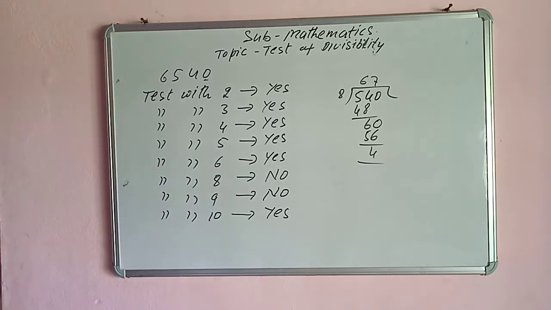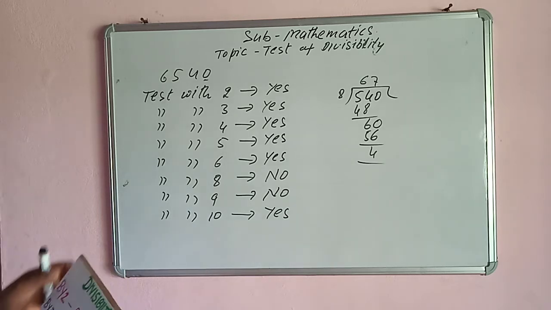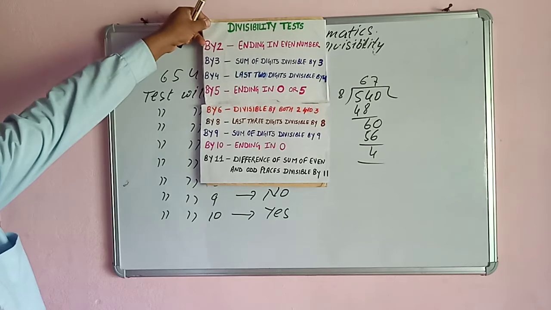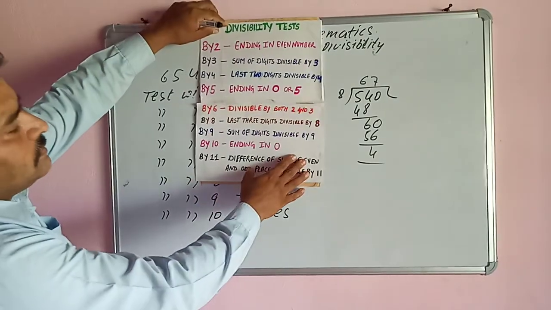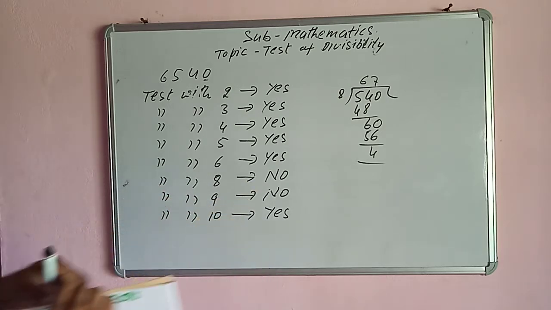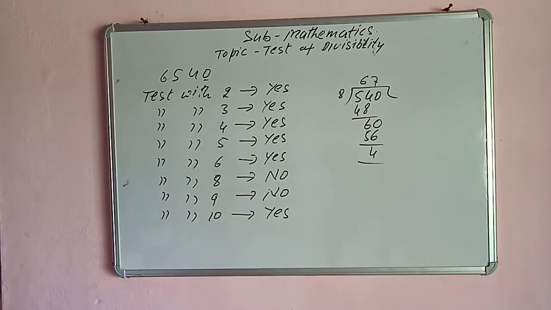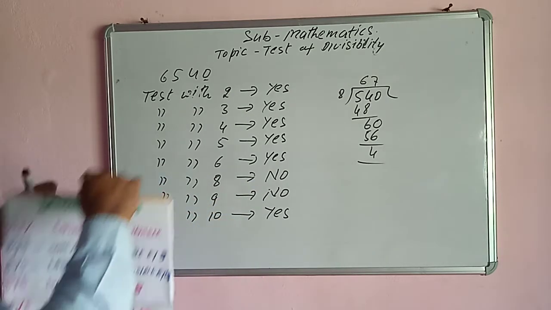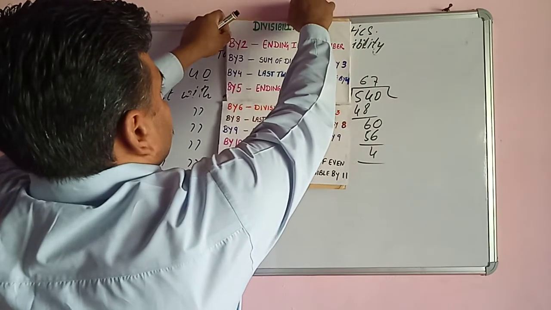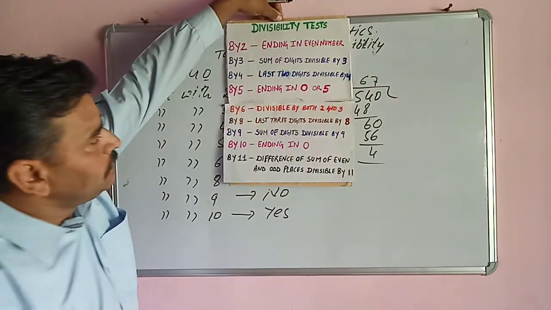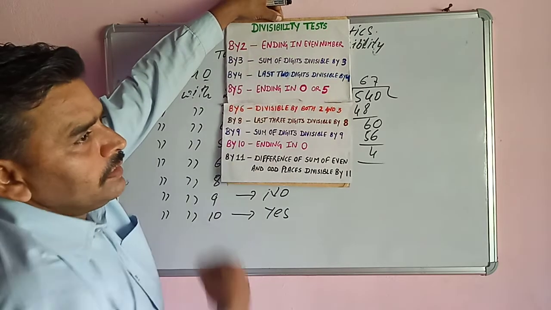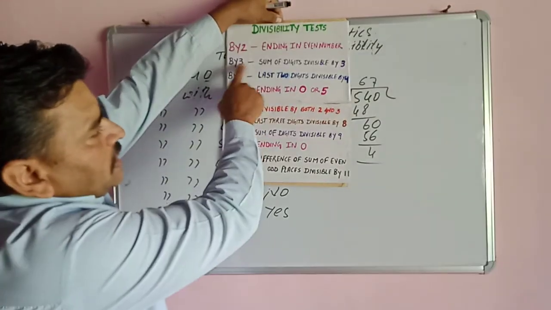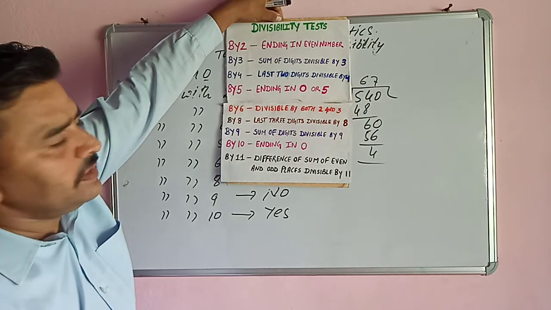And in the last, with the help of this chart, we can say the divisibility tests. Test by 2: ending in an even number or 0. Test by 3: sum of the digits divisible by 3.